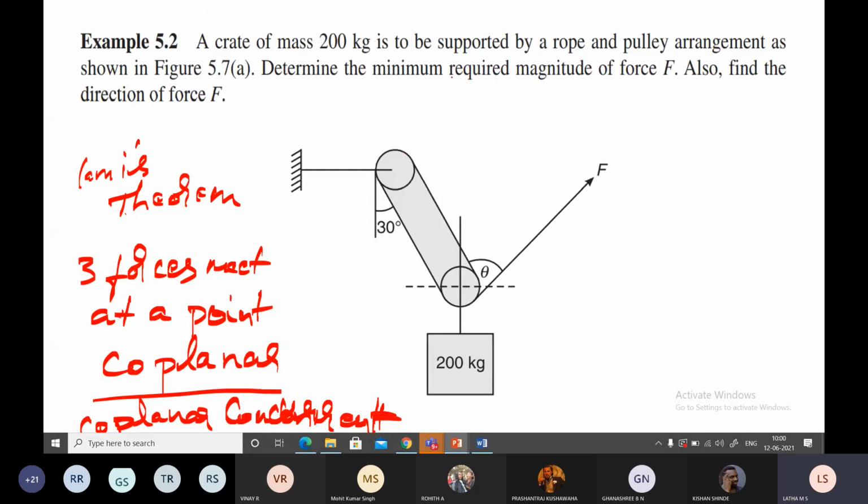Determine the minimum required magnitude of force F. Also find the direction of F.